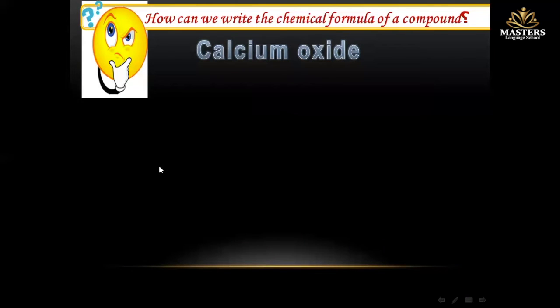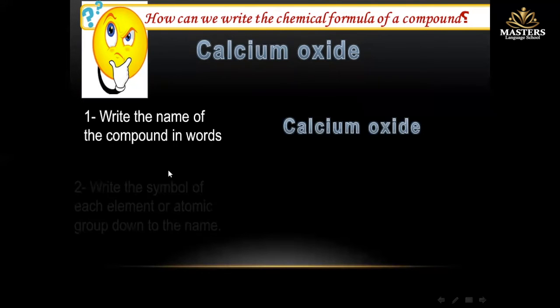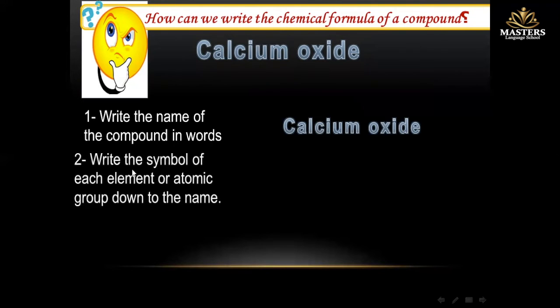Step 1: write the name of the compound in words, calcium oxide. Number 2: write the symbol of each element or atomic group under the name. So calcium is Ca, oxide is O.